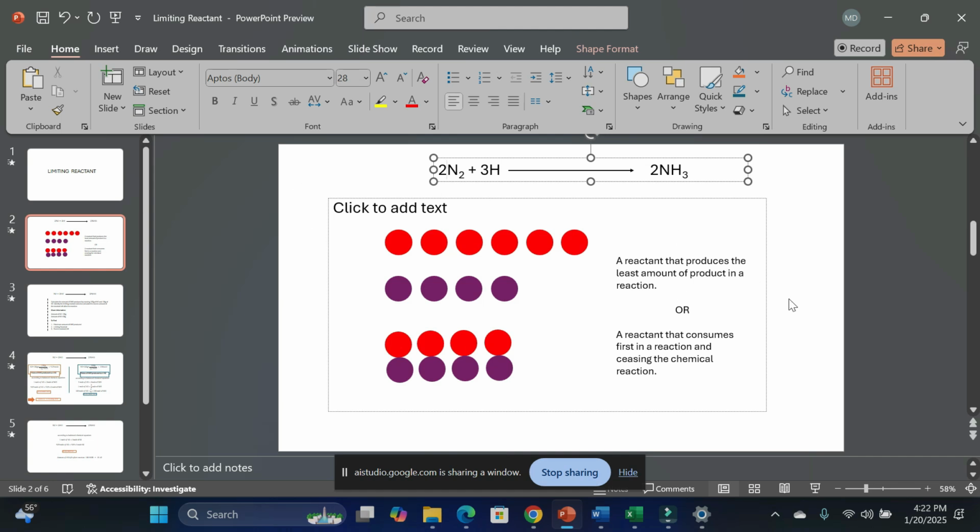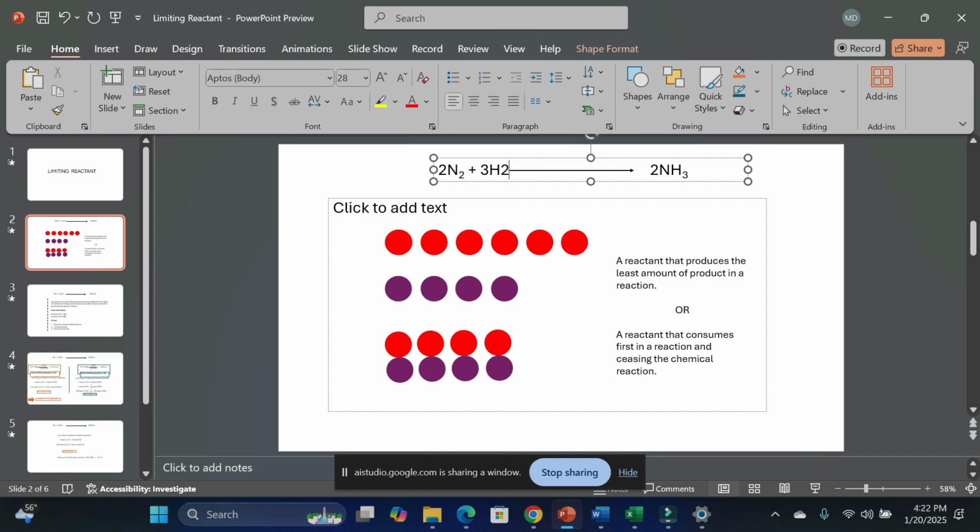Okay, I'll look at the slide. The chemical equation is written as 2N2 plus 3H to 2NH3, but it should actually be N2 plus 3H2 to 2NH3, with a subscript 2 for the hydrogen. In addition, it says the limiting reactant is a reactant that consumes first and ceases the chemical reaction, which is correct but not very clear, as it would be better stated that it's the reactant that is completely consumed first in the reaction. Is there anything else you would like me to review on this slide?